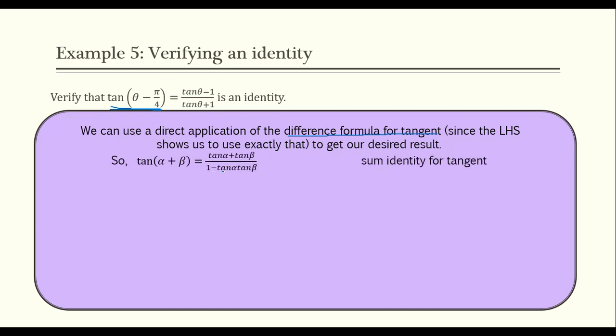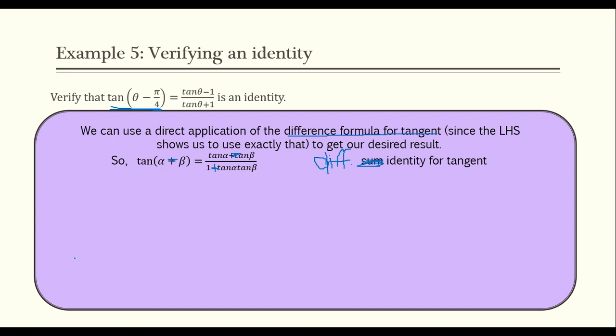So here's my, this should have been a difference identity for tangent. We don't want the sum, we need the difference. I knew there was something I was missing. Difference identity, and this should be a minus, this should be a plus, and this should be a minus.